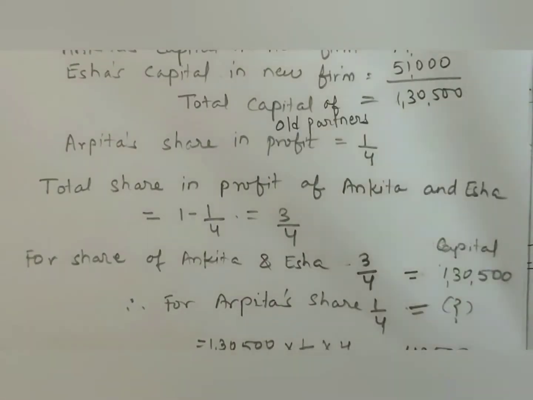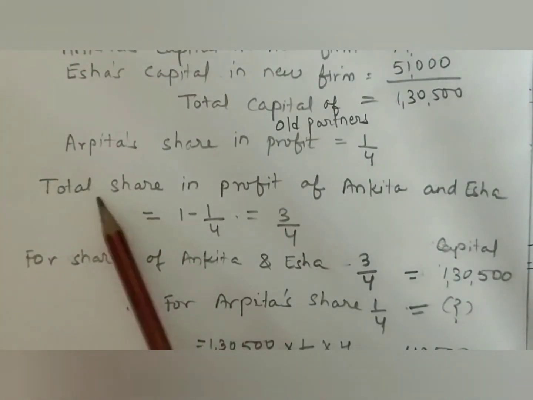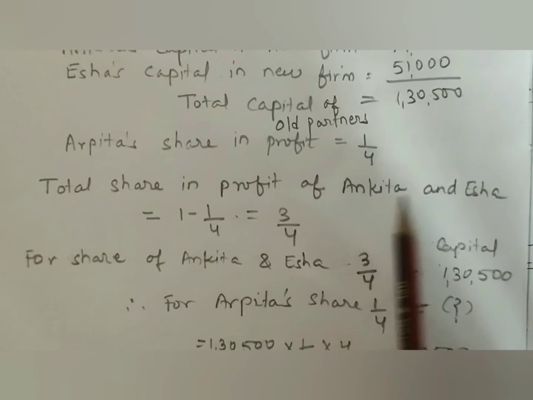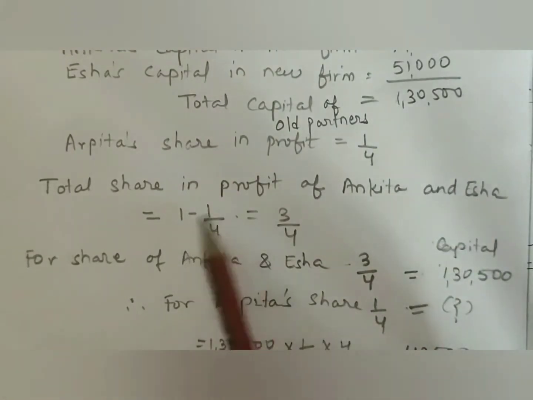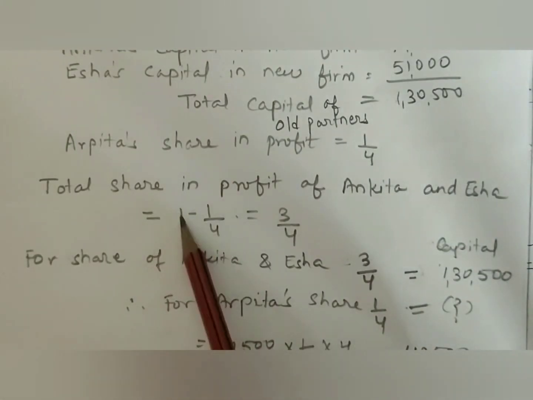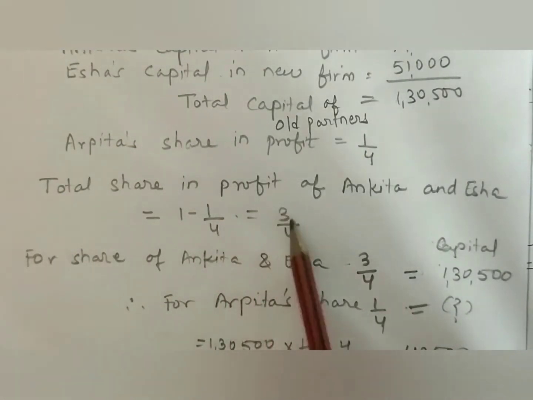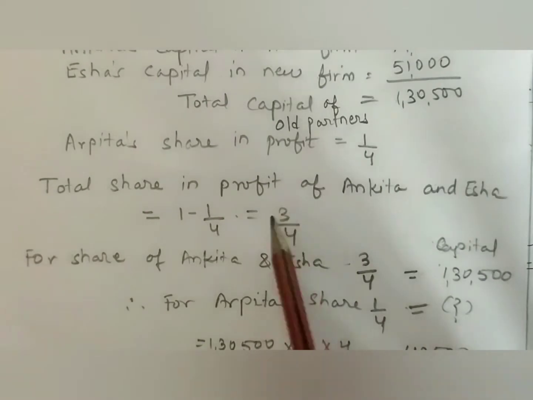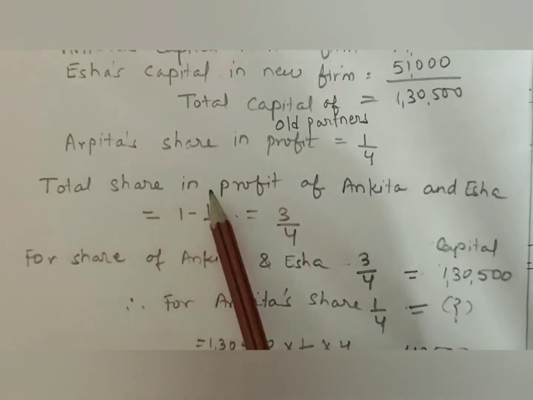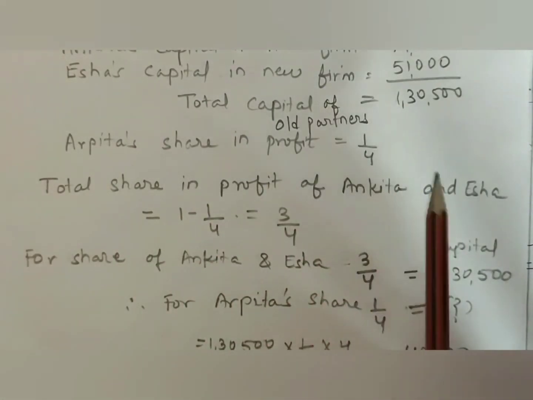Now in the second step, we will find out the total share in profit of Ankita and Isha. If we assume total profit as 1 and deduct 1 by 4, that is Arpita's share in profit, the new partner's share, we will get 3 by 4. And 3 by 4 is the total share in profit of Ankita and Isha.